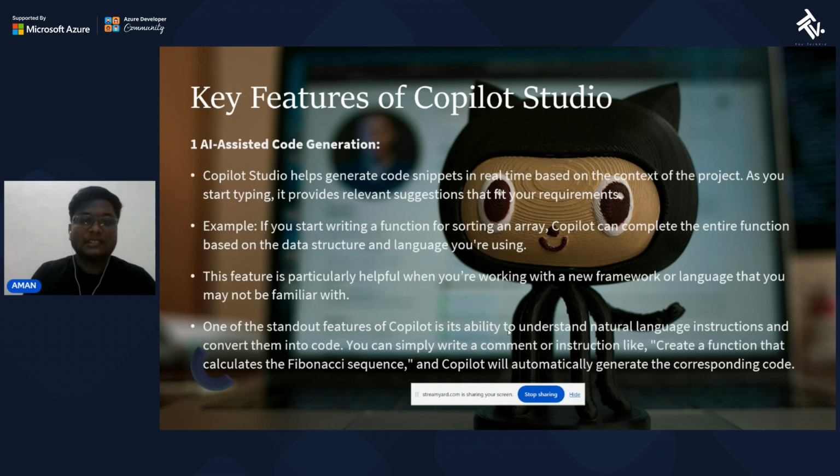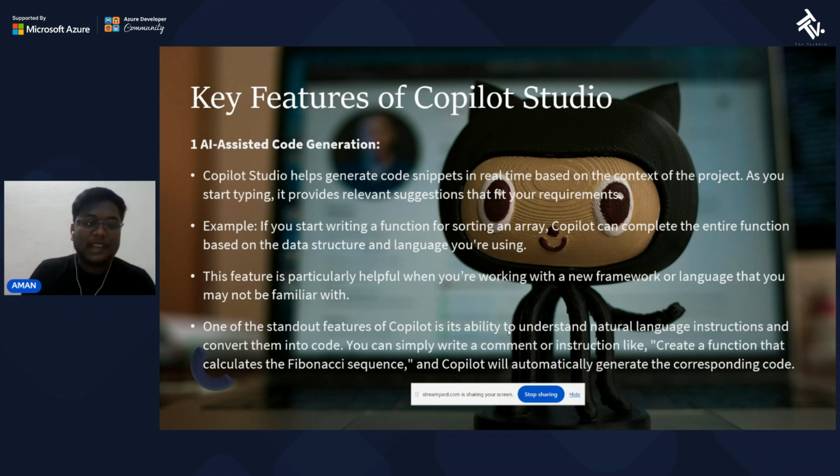What are its key features? Let's introduce. Copilot Studio helps generate code snippets in real time based on the context of the project. As you start typing, it provides relevant suggestions that fit your requirements. So, let's take an example. If you want to create a function, basically, if you write a comment, GitHub Copilot Studio automatically suggests you to autofill the feature. For example, if you start writing a function for sorting of an array, Copilot can complete the entire function based on the data structure and language you are using.